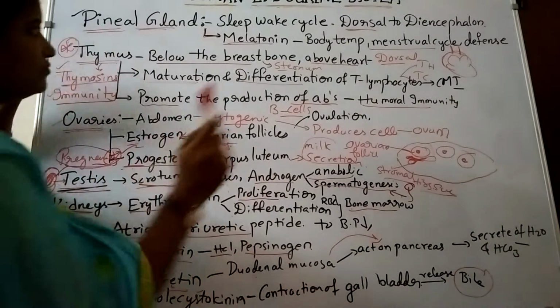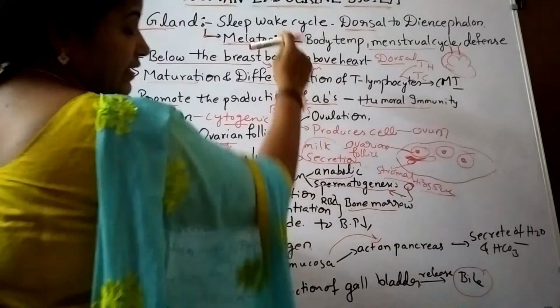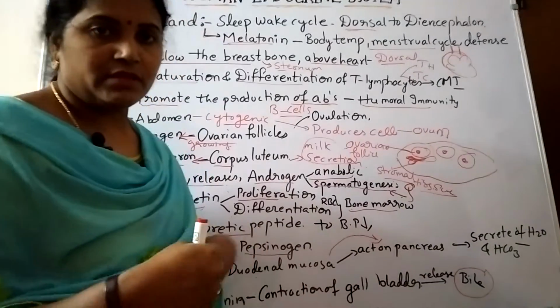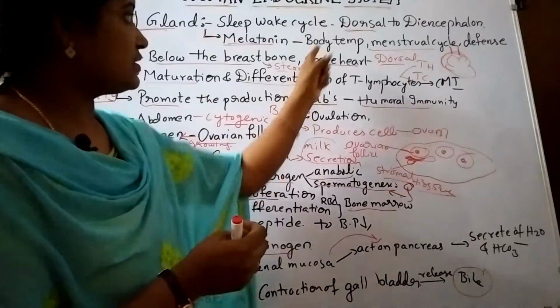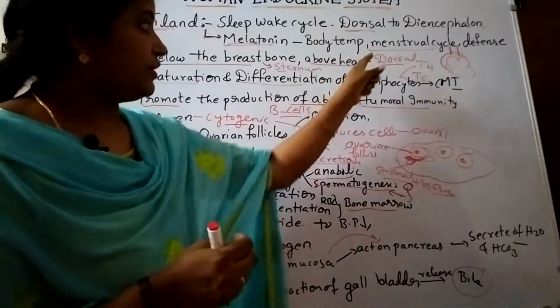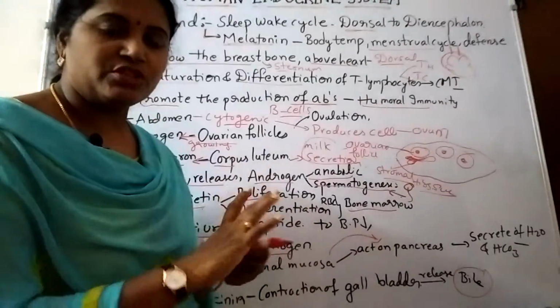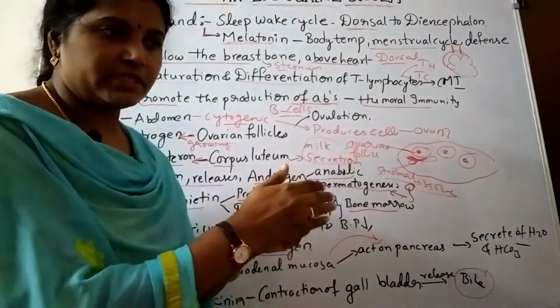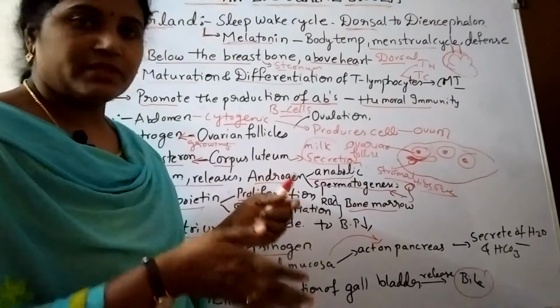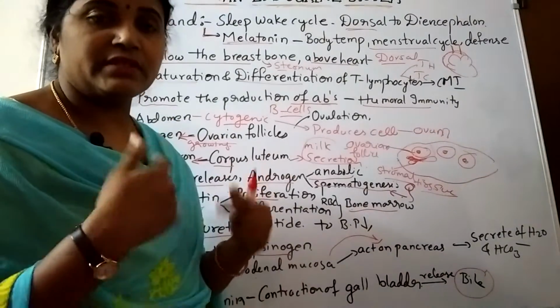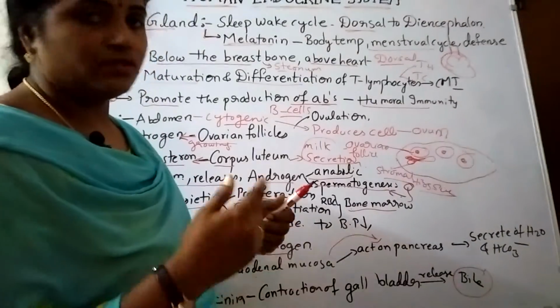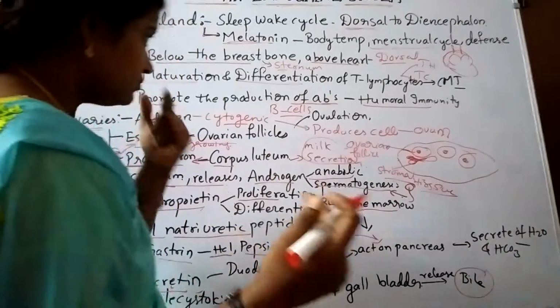The pineal gland is responsible for sleep-wake cycles, meaning body rhythmic actions. Rhythmic actions means maintaining body temperature, menstrual cycles; these all happen rhythmically for a certain period of time. Body temperature has to be maintained continuously 24/7. If it is not maintained, we'll get diseases.